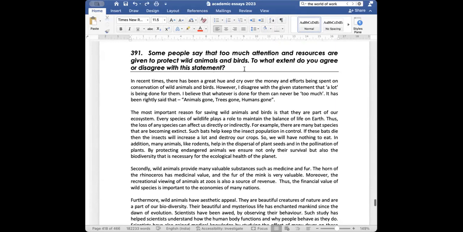Some people say that too much attention and resources are given to protect wild animals and birds. To what extent do you agree or disagree with this statement? Now, some people say, now put emphasis on this, too much attention. What does it mean? If I explain in Hindi, some people say that too much attention is being given to protecting wild animals and birds, and too much money is being spent. Do you agree or disagree?